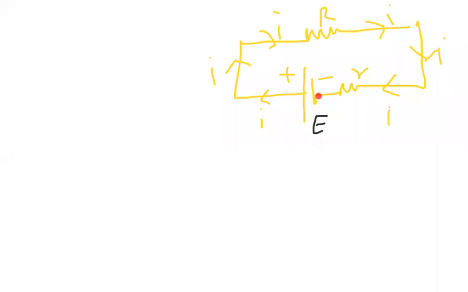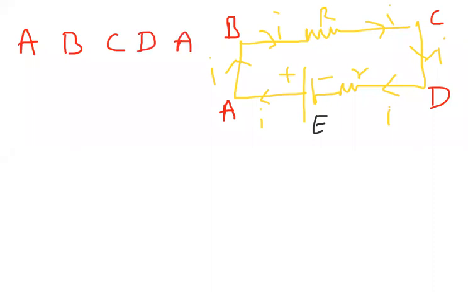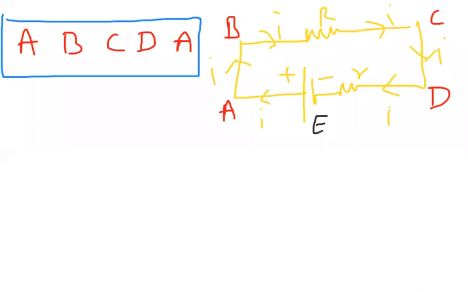Now, let us observe. We said it is a loop. Let me give the names A, B, C, D. Very important, beta. Pay 100% attention to this topic. I have to take one closed loop, meaning A, B, C, D, A. Closed loop means from where we start, we have to come back to the same place.